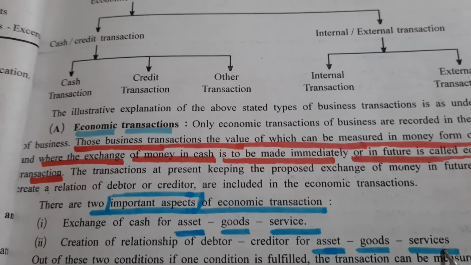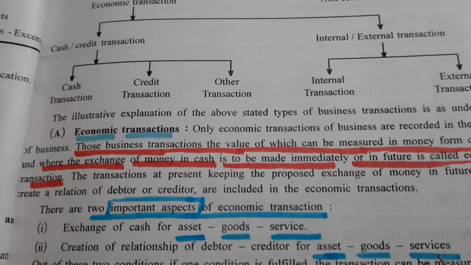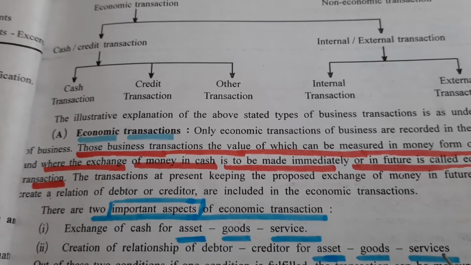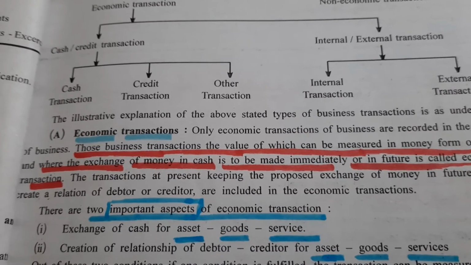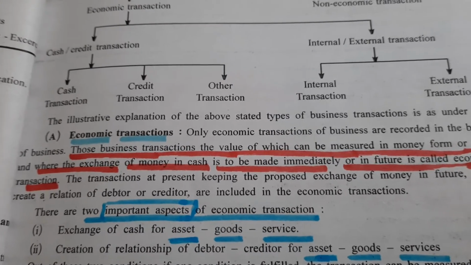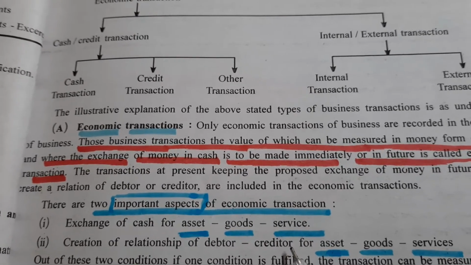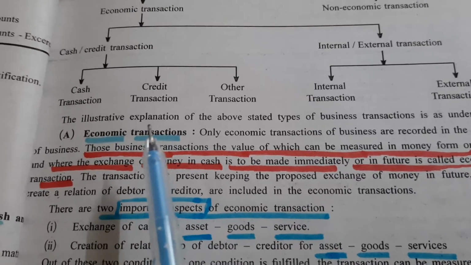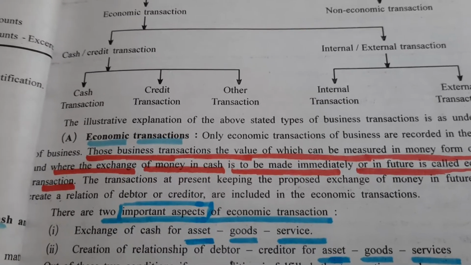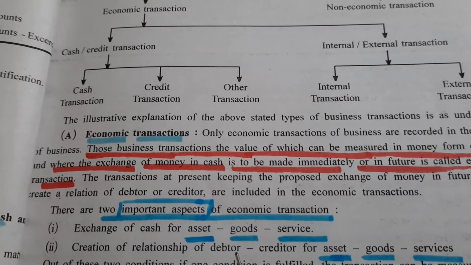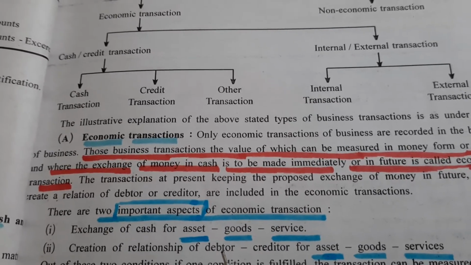Sometimes it may happen that the services of an employee or manager are provided, but still we have to pay him, or we have paid salary in advance to an employee and we have to receive services from him. Then here also a debtor creditor relationship arises. So when we talk about economic transactions, either it can be a cash transaction or a credit transaction, but both cash and credit transactions will be recorded in the books.